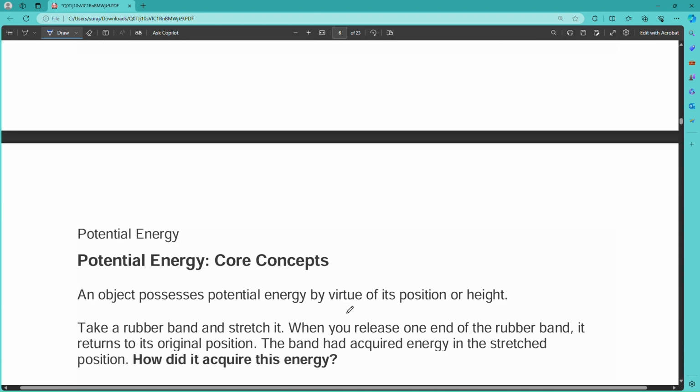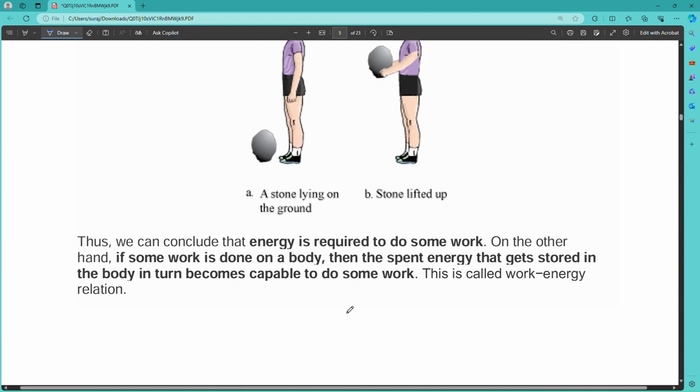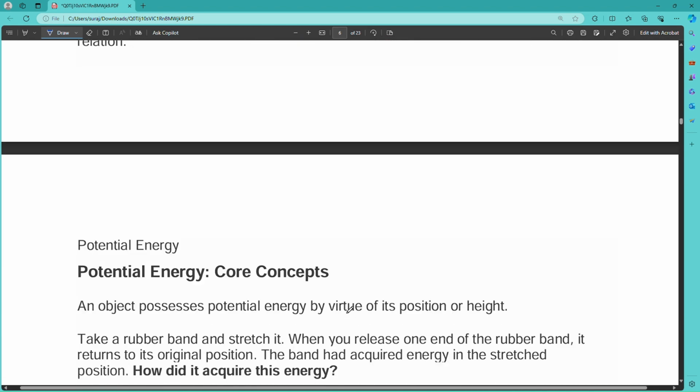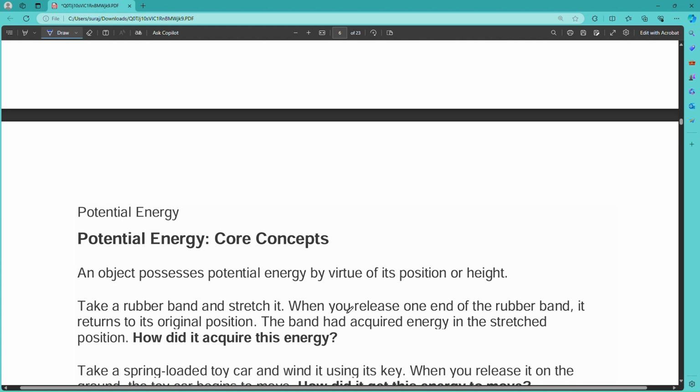So energy is divided into two types. One is potential energy, another is kinetic energy. Whenever the body is at rest, the energy possessed by the body is potential energy, and whenever the body is in motion, the energy possessed by the body is known as kinetic energy.